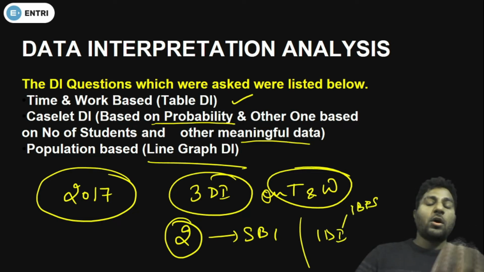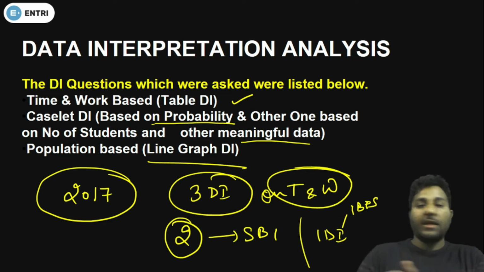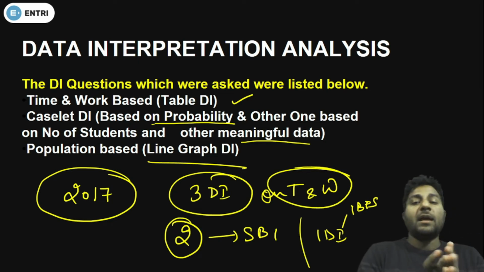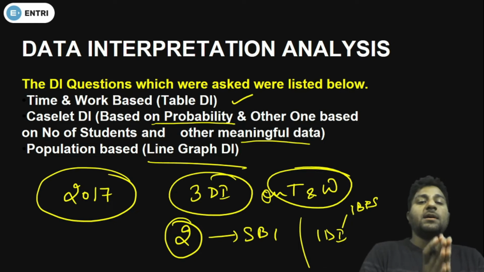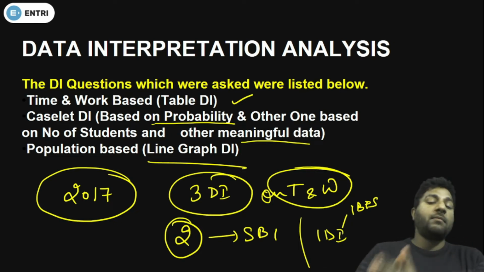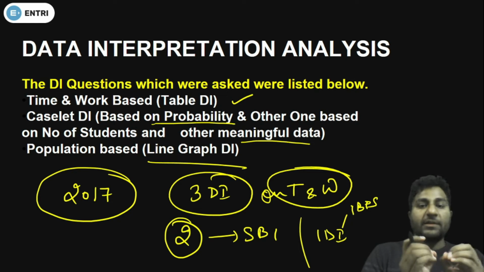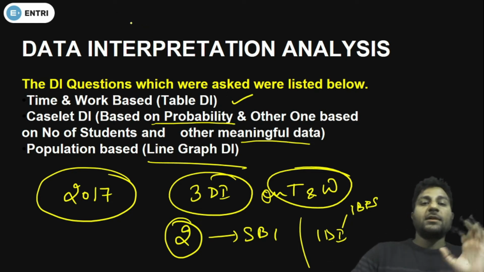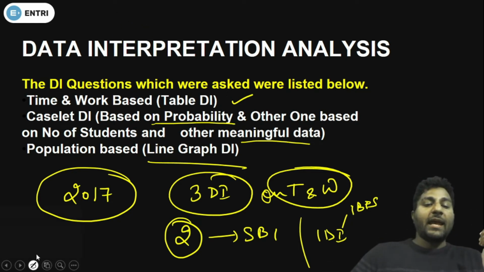Okay, but all the arithmetic based DIs have been asked in the mains level examination. Yes, some of the DIs can be asked in the prelims examination, but remember those DIs were not a match for mains level DI. So listen to me very carefully because you can get DI on any topic.